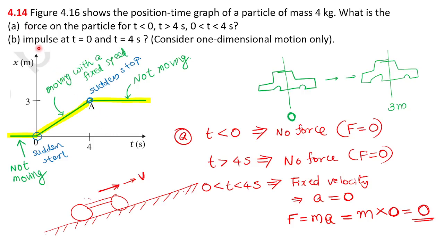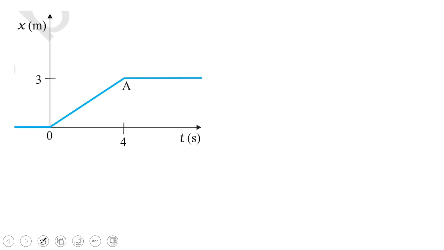So the second question is, what is the impulse at time equal to 0? A huge force is applied by the car engine for a sudden start, but that huge force is applied for a very small time interval. So F into T is said to be impulse. Before time equal to 0, the velocity u equal to 0.